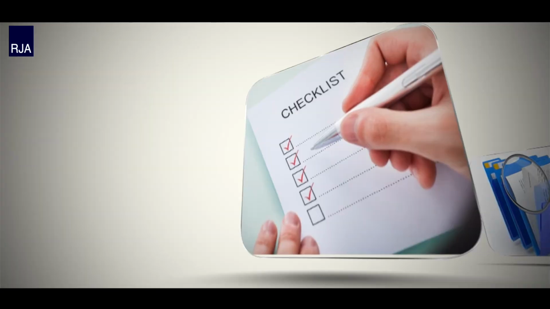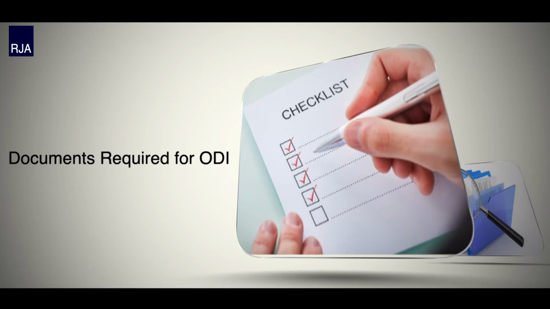The documents are, first of all, a letter from the designated authorized dealer bank in a sealed cover mentioning the transaction number generated by the ODI application, brief details of the Indian entity, brief details of the overseas entity, background of the proposal if any, brief details of the transaction to be undertaken by the applicant entity, and reasons for seeking approval mentioning the extent of FEMA regulation.